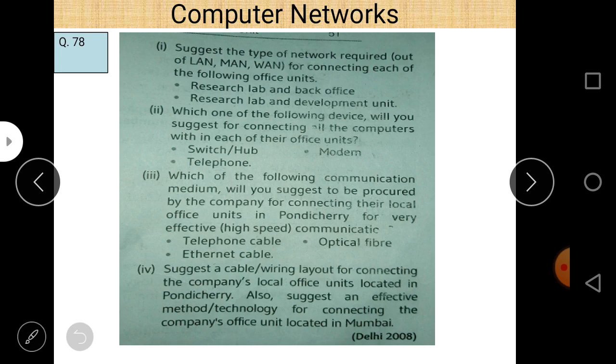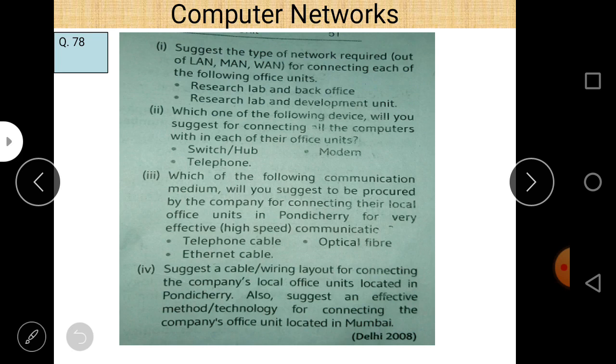As far as the second part is concerned, if you want to connect all the computers within the same building, you can use a switch or hub device. In different exams, this question is repeatedly asked. So within a building, you can use switch or hub to connect all the computers.